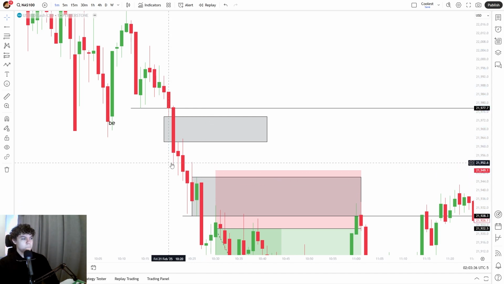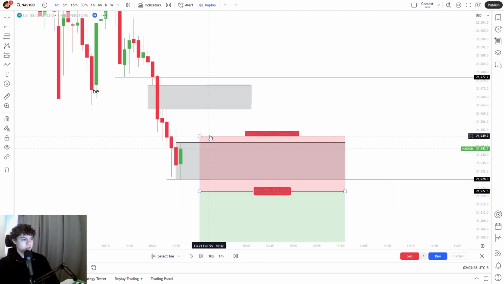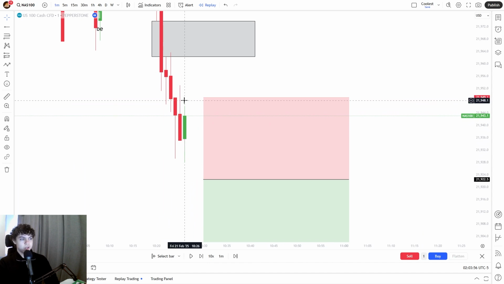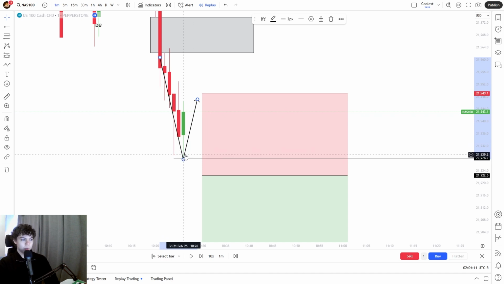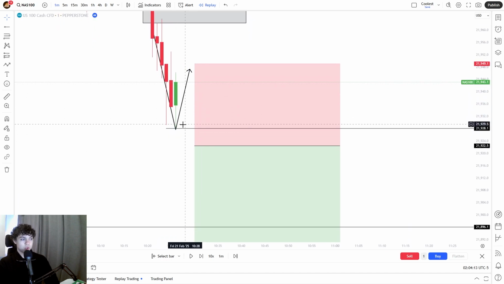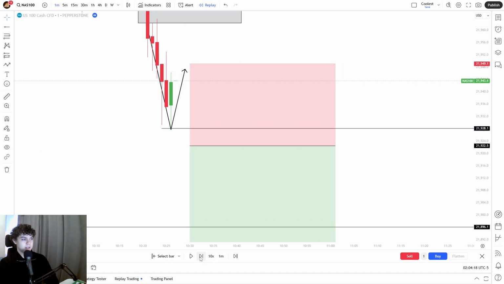Okay, so let me go to the replay mode. I'm going to show you what happens. So now we create our up candle. So this is the retracement. Remember, look at this: lower lows, lower highs. This is the retracement. This is the lower low, right? This is the lower low, and I want to see a down candle close below that lower low. That's when the break of structure will appear. Okay, let's see, does it happen yet?